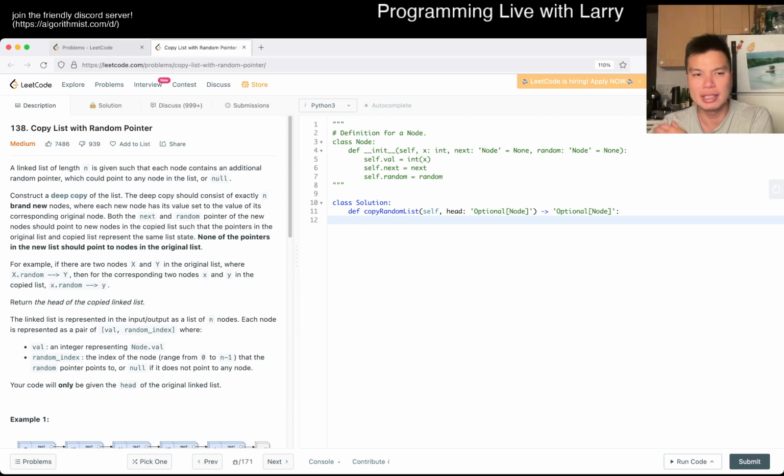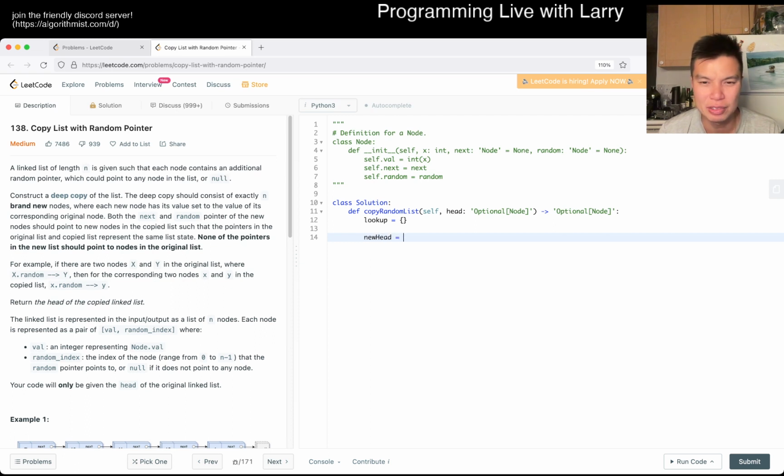So yeah, okay. So the first thing I would do is, I think what I'm thinking right now is just thinking about how to explain it, to be honest. But I don't think this is that bad. It's just about lookup tables and stuff like that. So let's get started. So we have a lookup table. I always like to have a sentinel called new head.